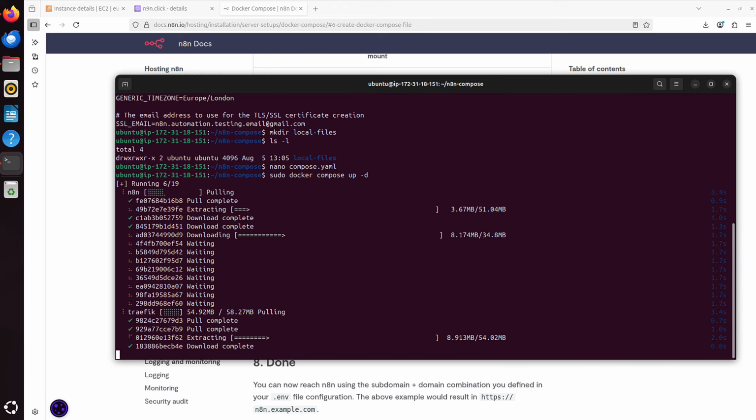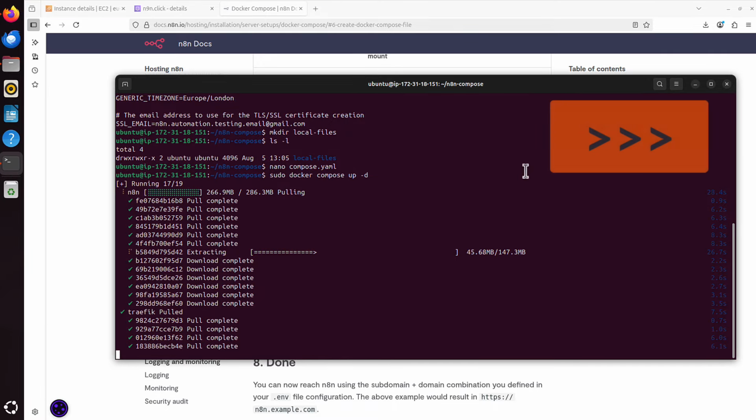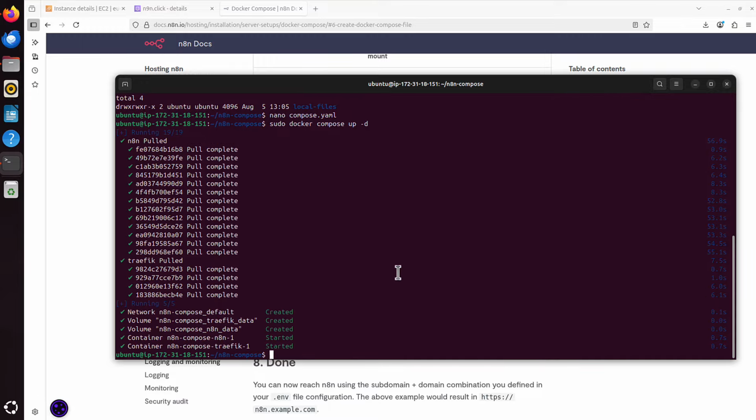And honestly, we didn't even have to run that sudo, because we ran that previous command, which should run Docker Compose with no sudo. But I'm lazy, I just pasted it, so it doesn't really matter. The images are being downloaded for Traefik and for n8n. And once we have them locally, the service should start. It might take several minutes even, so let's just wait. It took less than a minute actually for me.